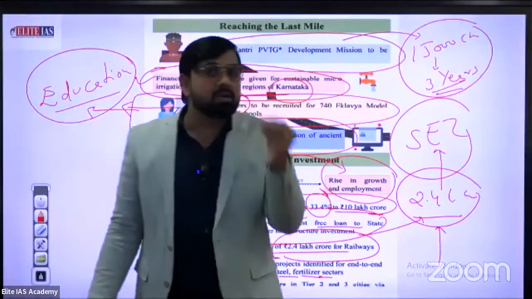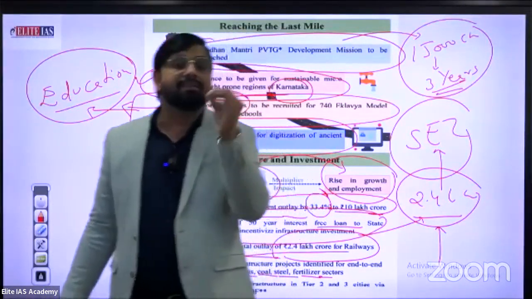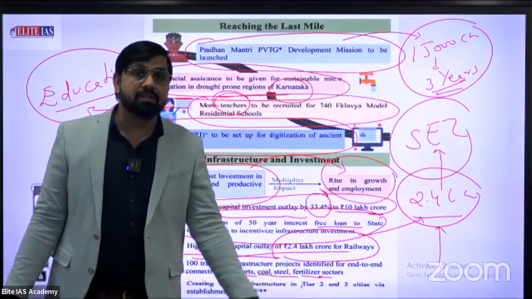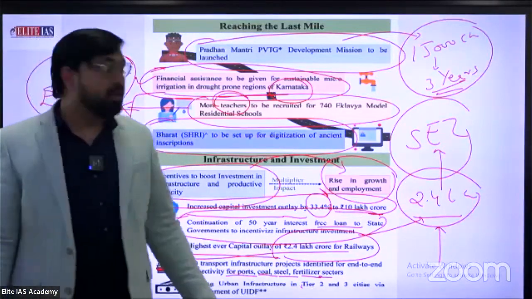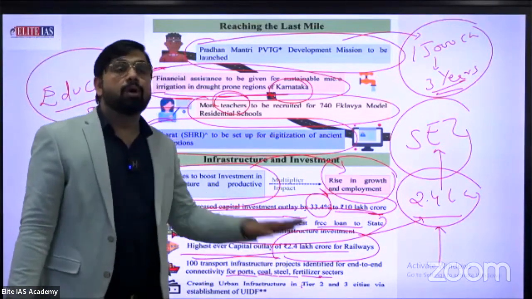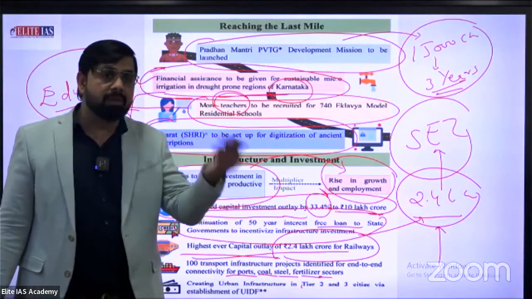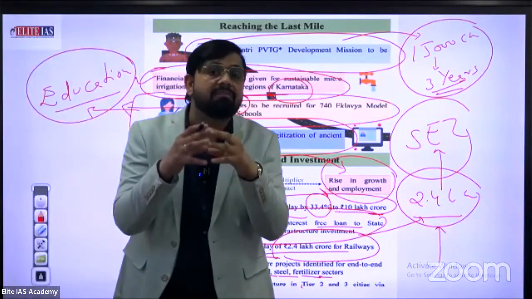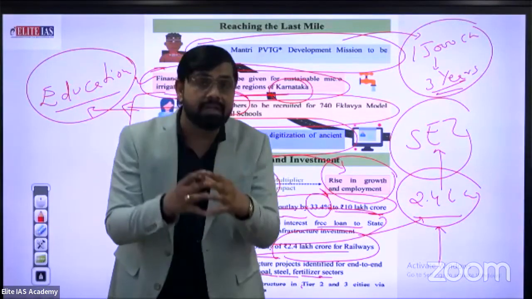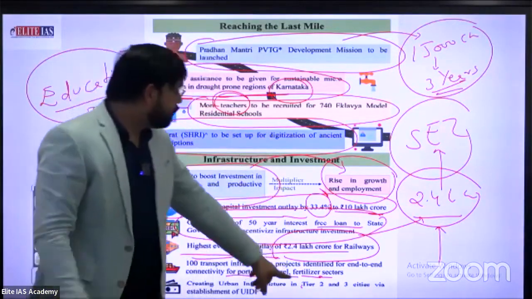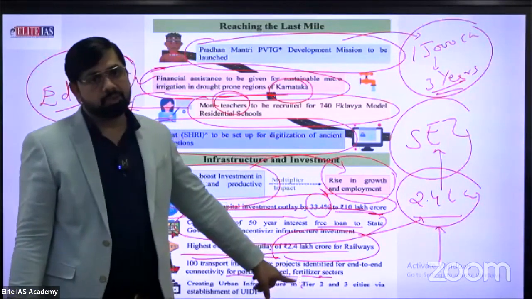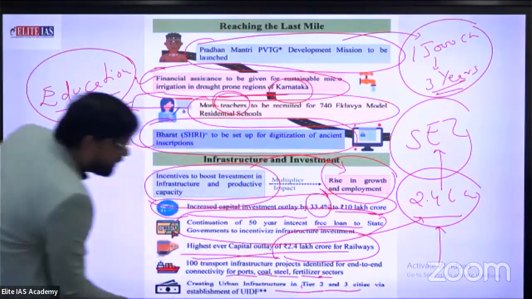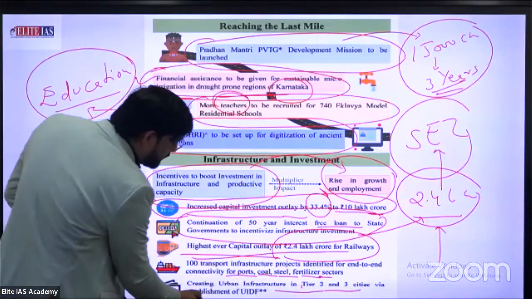Approximately 6,000 crore rupees subsidy given by the government in fertilizer transportation. No, not only 6,000, it's 60,000 crore rupees in fertilizer transportation. Approximately 1.75 lakh crore in subsidies given directly by the government. Today, including transportation and direct, a total of 2.5 lakh crore rupees in the form of subsidy was provided to farmers to fulfill the fertilizer need. Okay, clear? Last, creating urban infrastructure in tier 2 and tier 3 cities via establishing the UIDF.